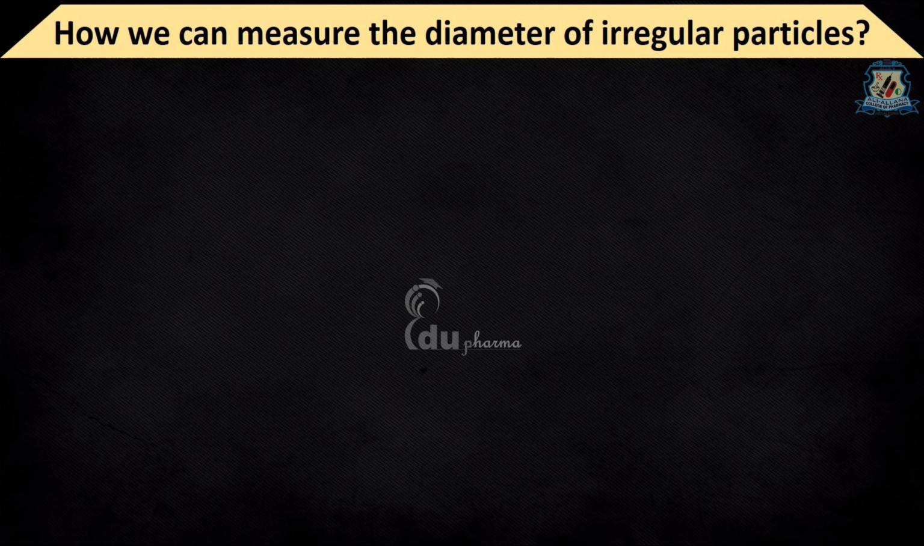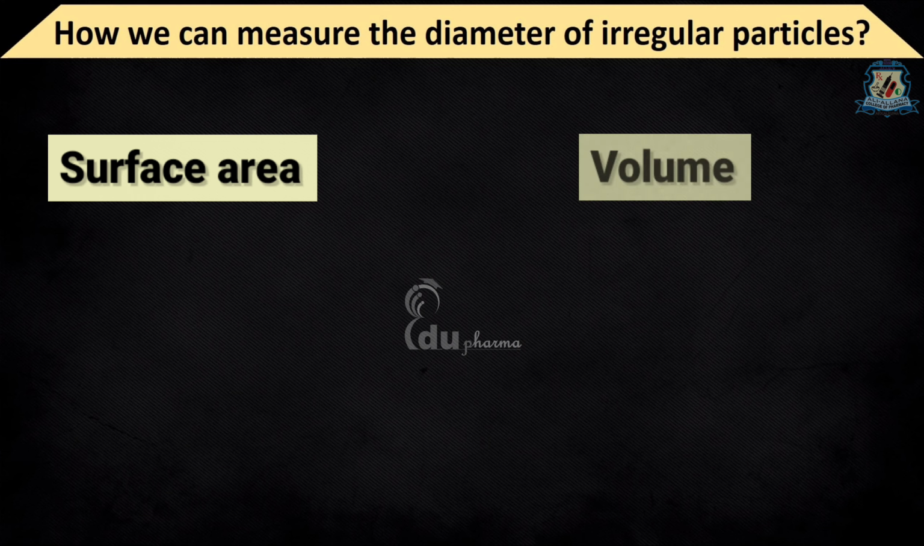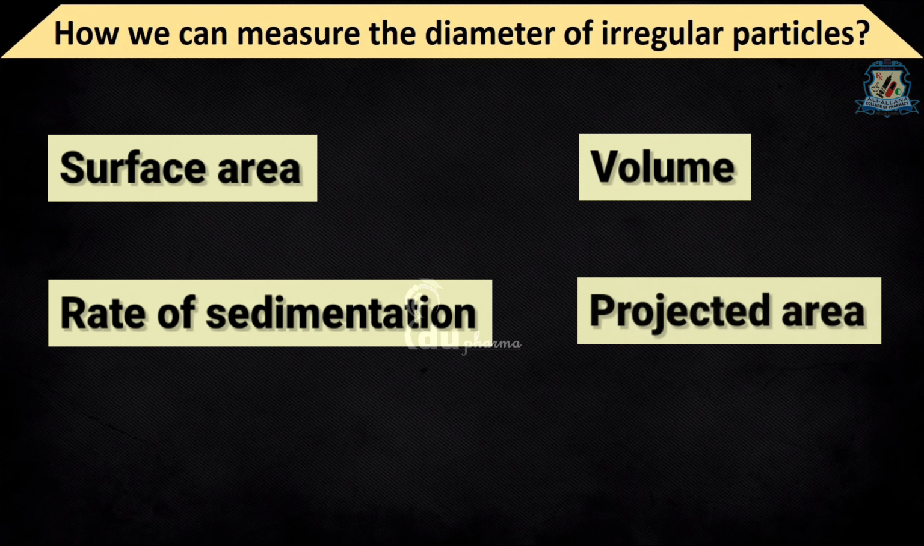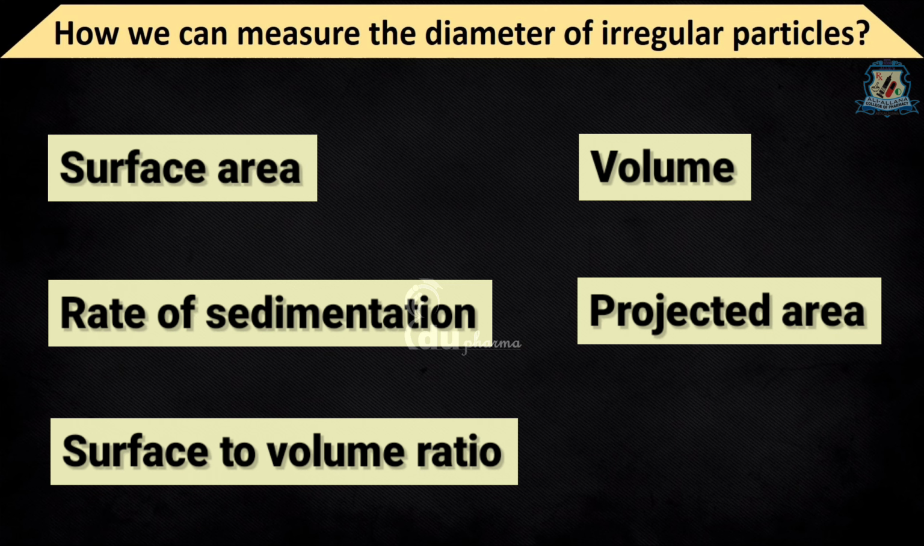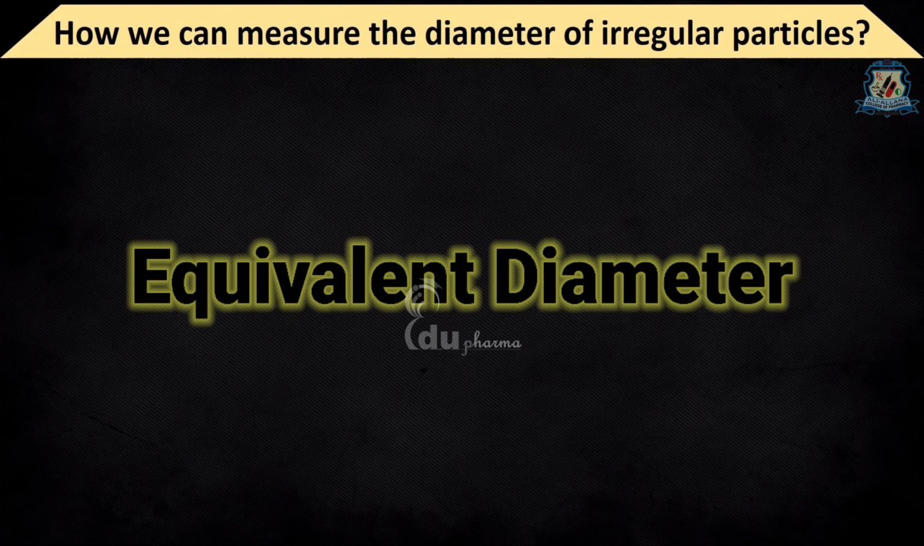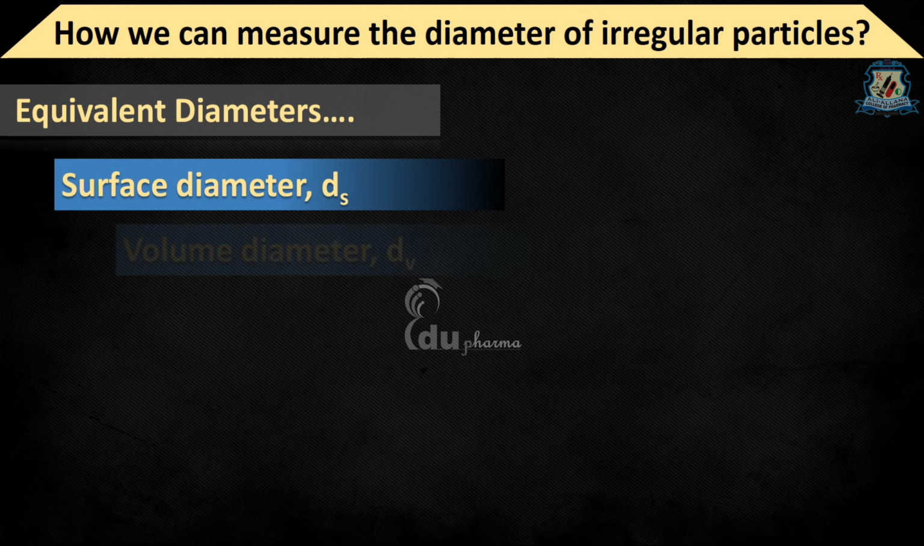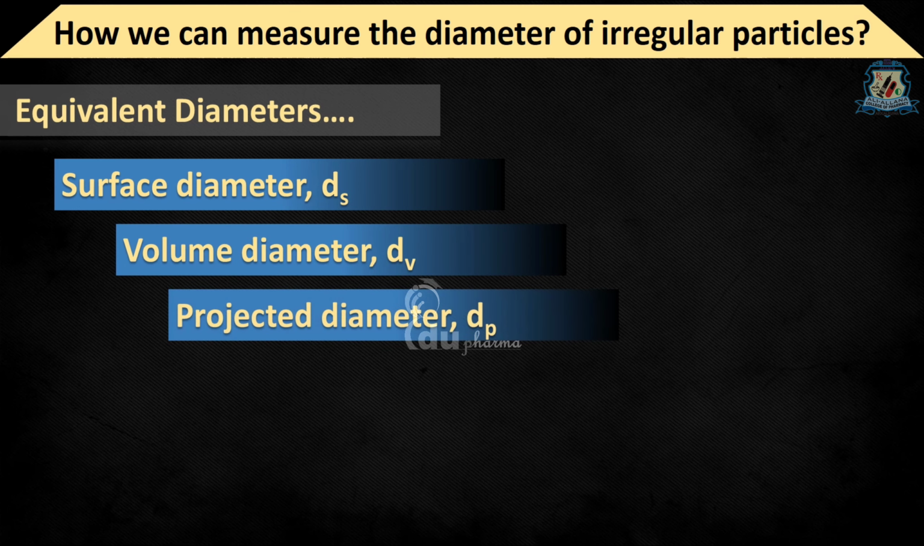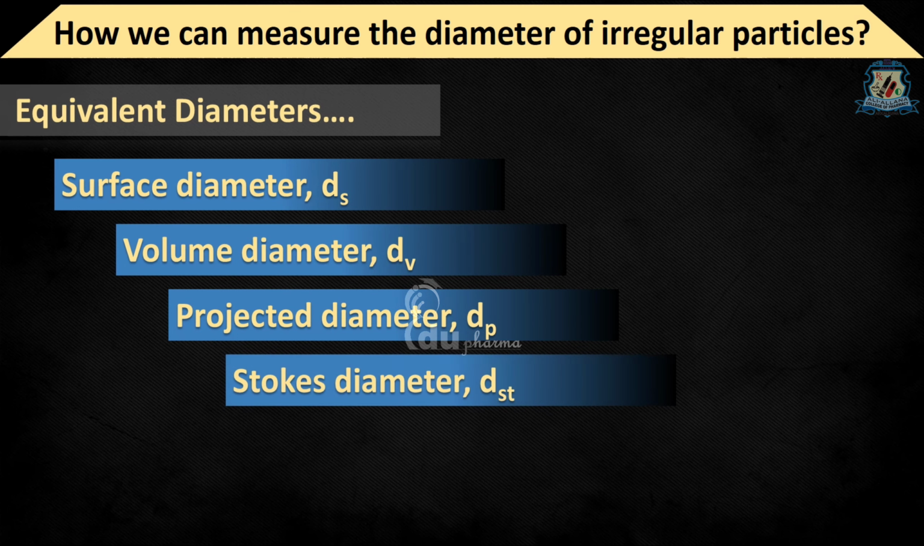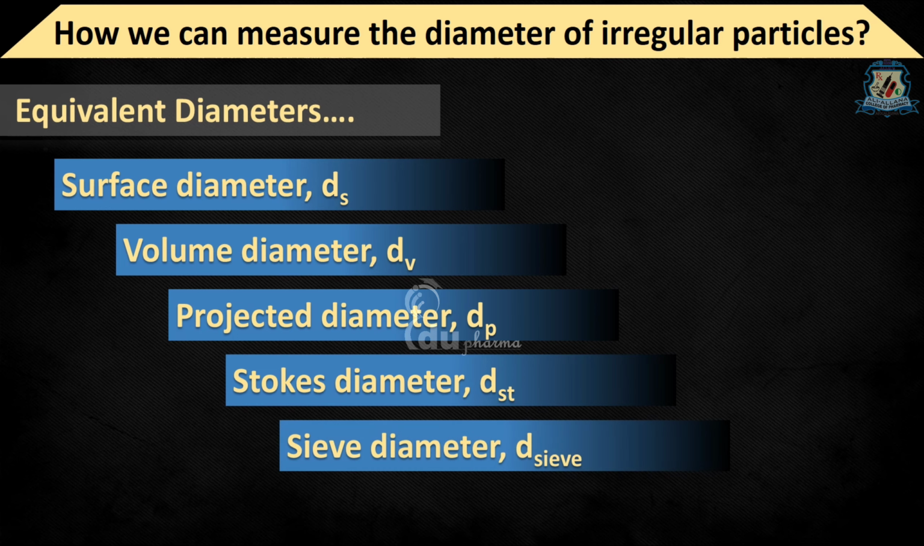We have many properties like surface area, volume, rate of sedimentation, projected area, surface to volume ratio, which we can measure easily using different analytical methods, and we can measure the diameter of irregular particles by correlating these properties to spherical particles, and these diameters would be termed equivalent diameters. Equivalent diameters include surface diameter, volume diameter, projected diameter, Stokes diameter, sieve diameter and volume surface diameter.